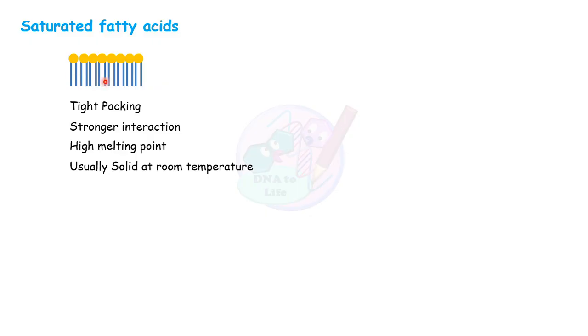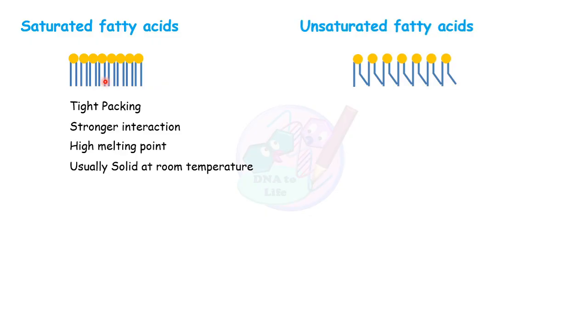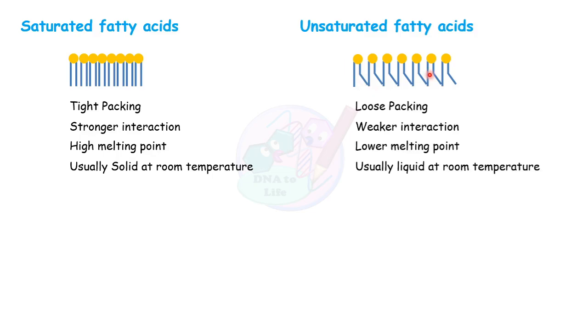They form a stronger interaction. If you look at the unsaturated fatty acid, we discussed that most unsaturated fatty acids have a double bond here, and because of the cis double bond, they have a kink here, and because of this kink they have loose interaction. Because of this kink they cannot pack tightly, so they have loose packing and weaker interaction, and because of that they have a lower melting point, and that's why they are usually liquid at room temperature.